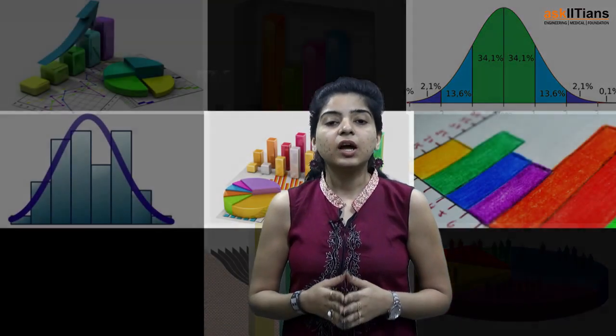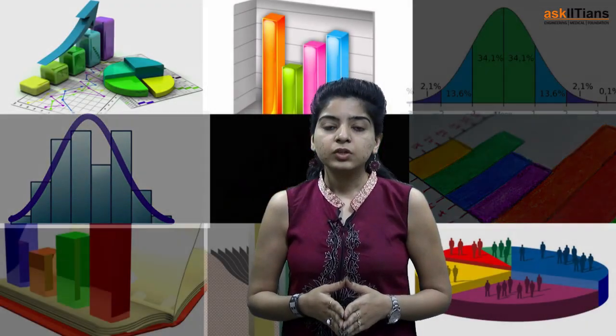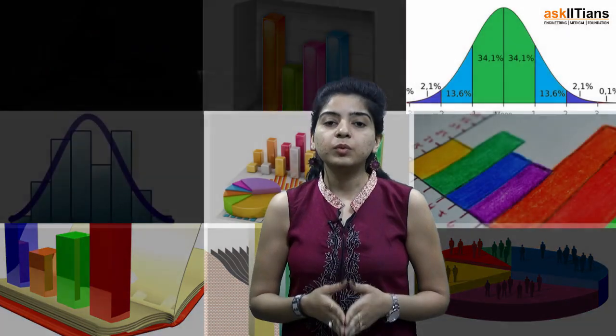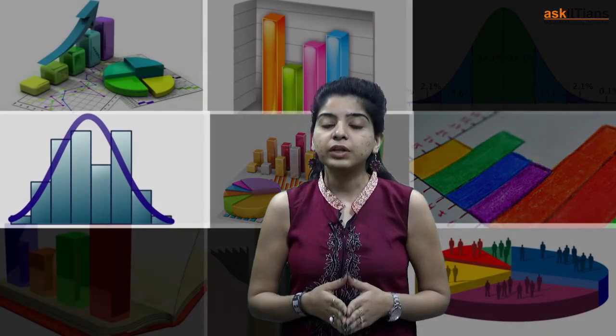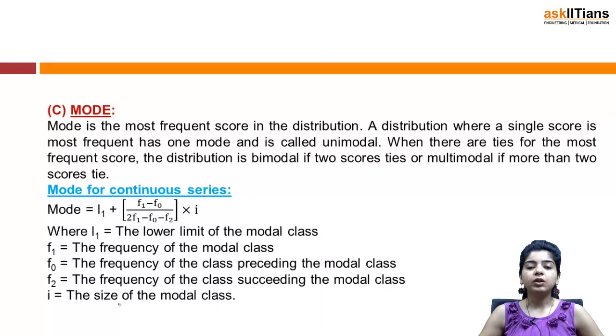Now in this section our focus would be on mode. We'll discuss that mode is the most frequent score in the distribution. Then we shall also discuss the formula for mode in case of continuous frequency distributions, and then we'll be moving towards the types of distributions, like symmetric distribution, positively skewed distribution and negatively skewed distribution. So let's begin.